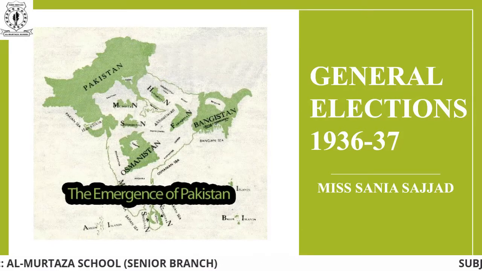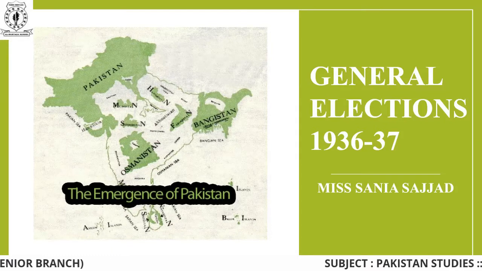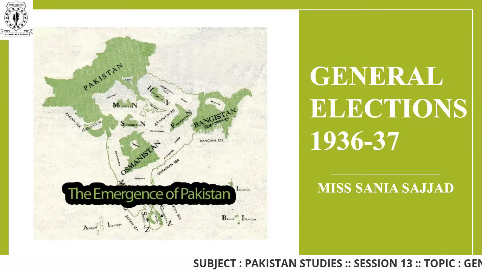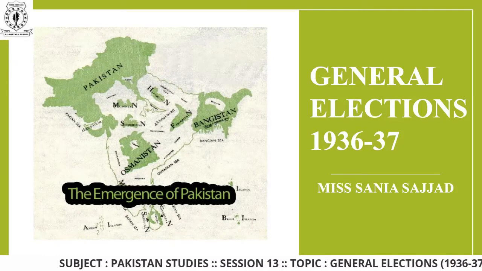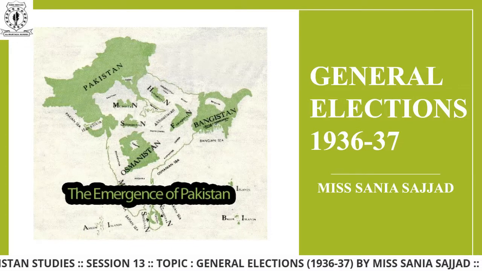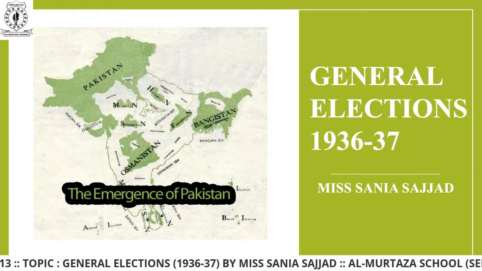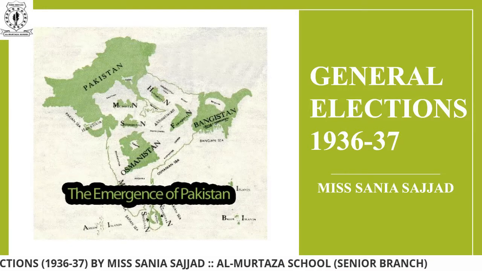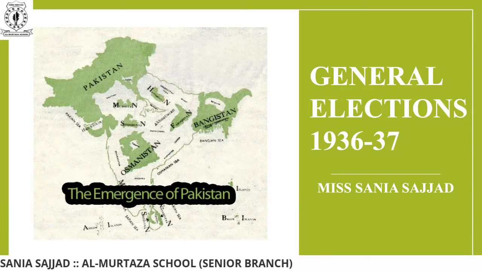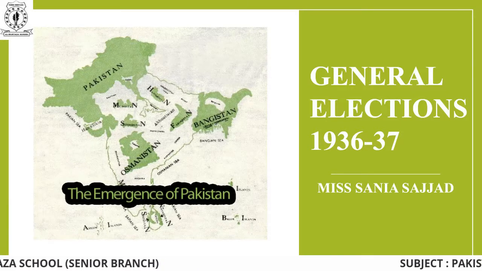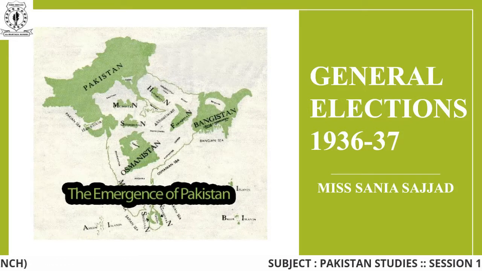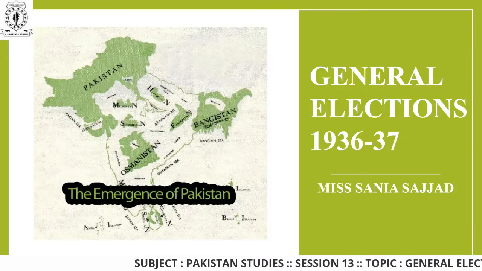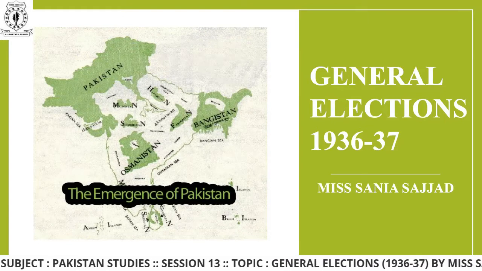As you all know, we have started with the emergence of Pakistan, so today we are going to make a start with the general elections of 1936 till 37, and we are going to study each and every element which occurred in between. But before moving forward, hurry up, grab your notebook along with pencil and pen and start noting the important pointers. And you are already familiar with other guidelines.